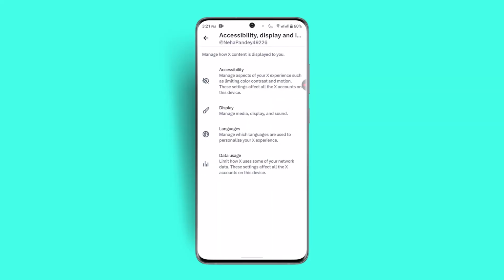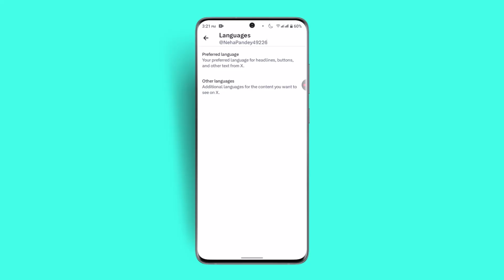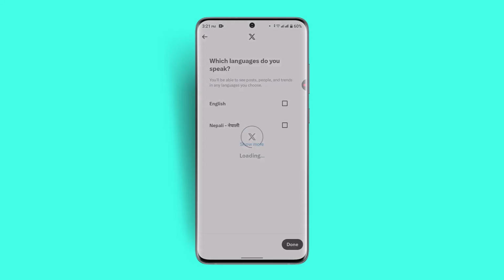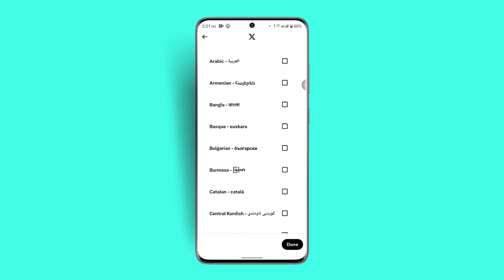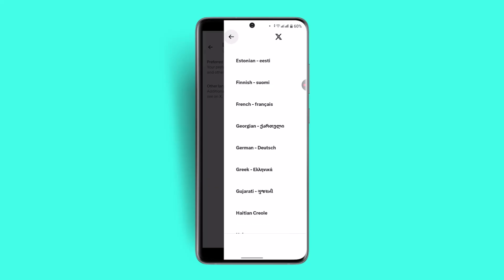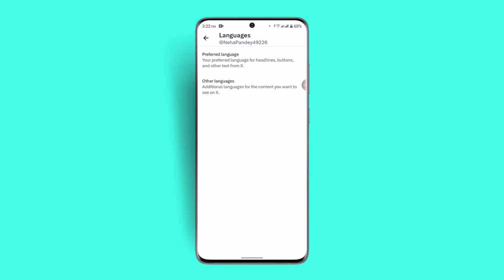Next, you want to go to Language and you want to go ahead and select Preferred Language. You want to go ahead and select Other Languages. After which you do so, you could find languages. However, if you want more options, click on Show More. And if you want a particular language, you go ahead and make sure to mark it and click on the Done button. With that, you'll have successfully changed language on X app.